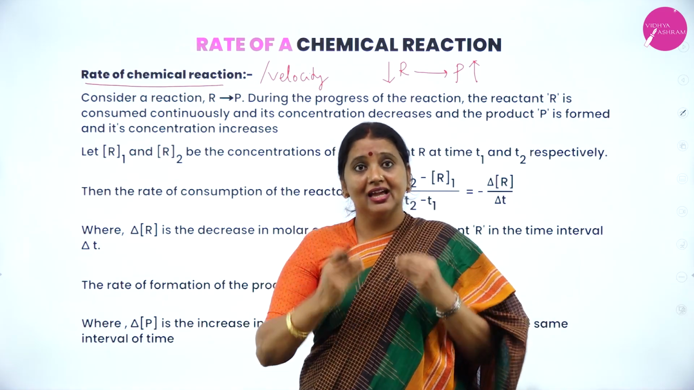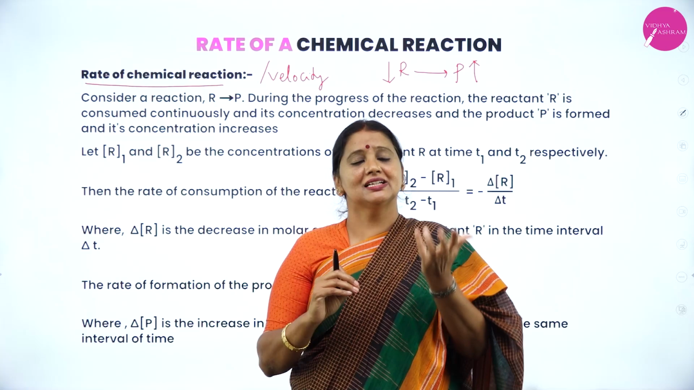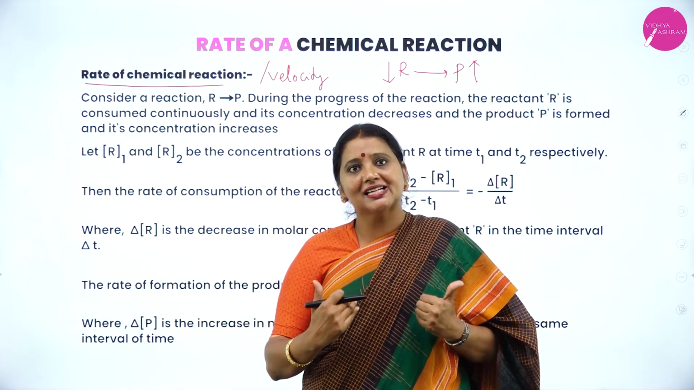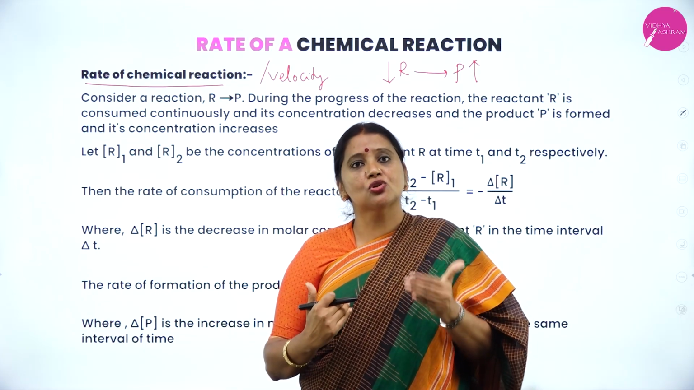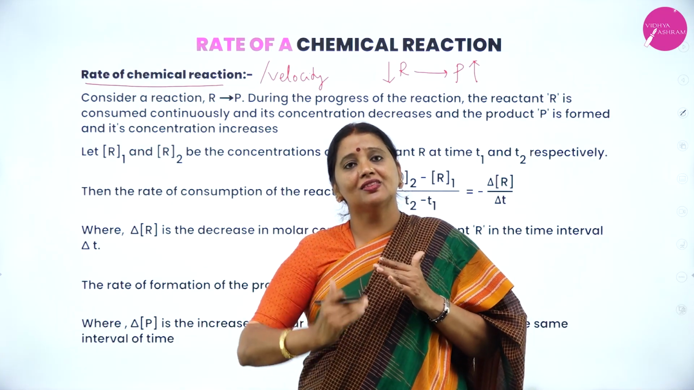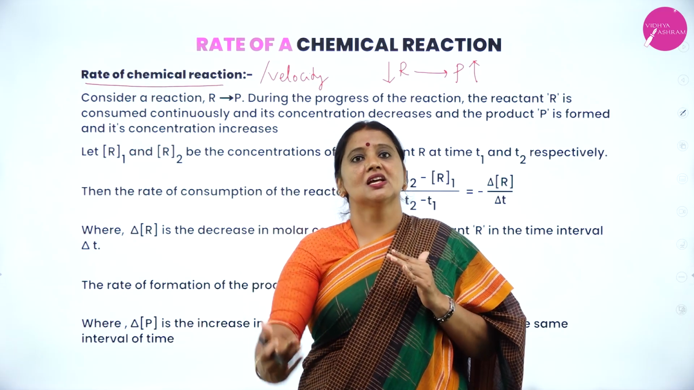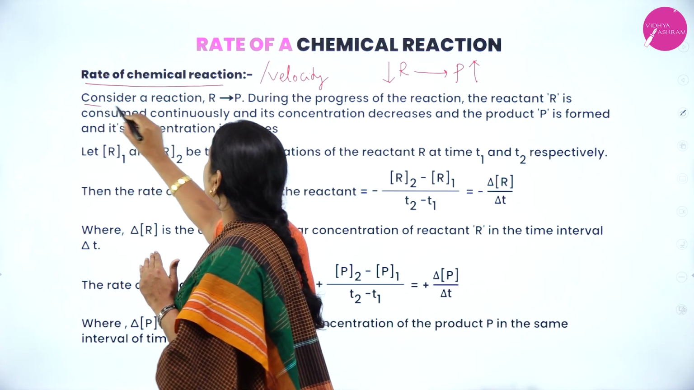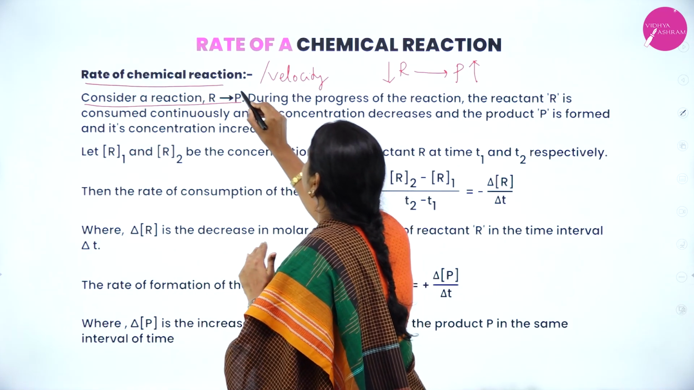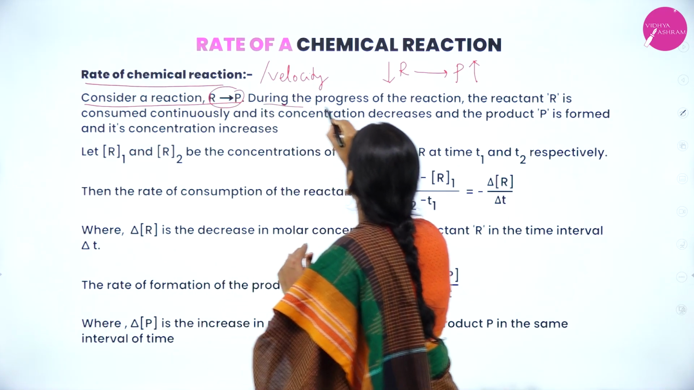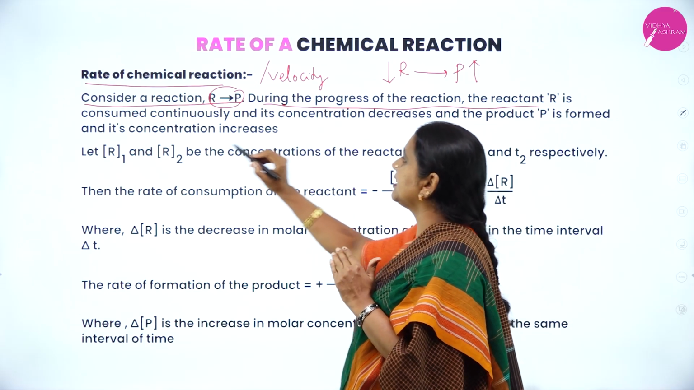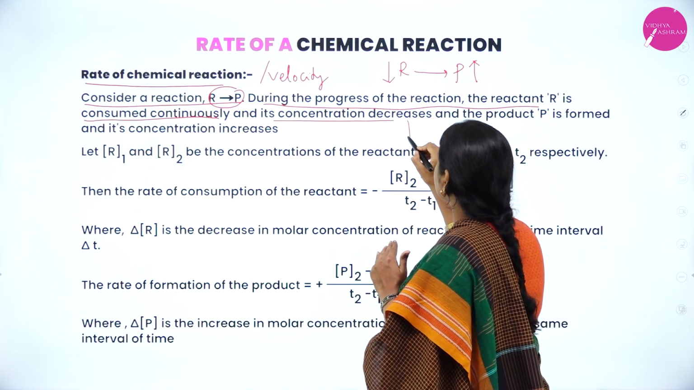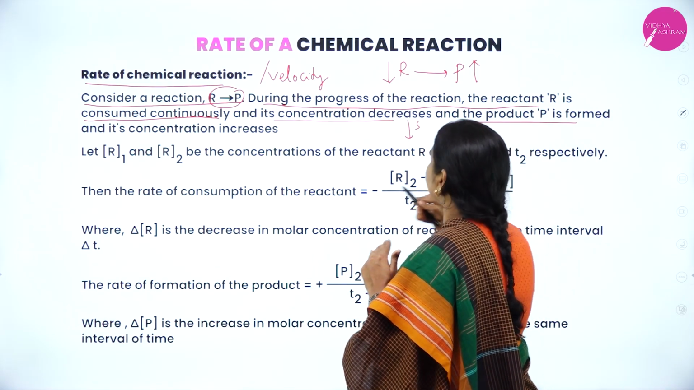The concentration of reactant decreases and the concentration of product increases. That means reactant gets consumed, and products are going to form. When reactants get consumed, naturally its concentration decreases. When the product is going to form, the concentration increases. Therefore, consider a reaction of the type R gives rise to P.